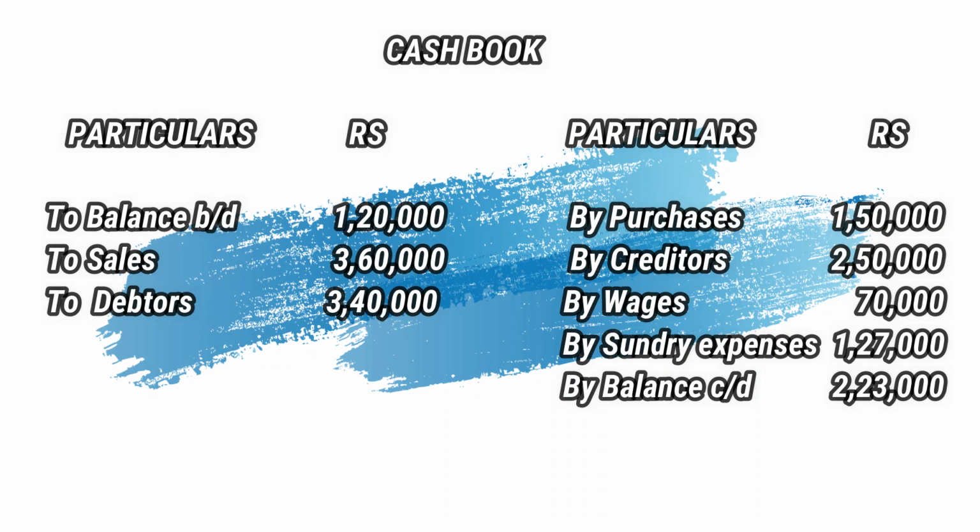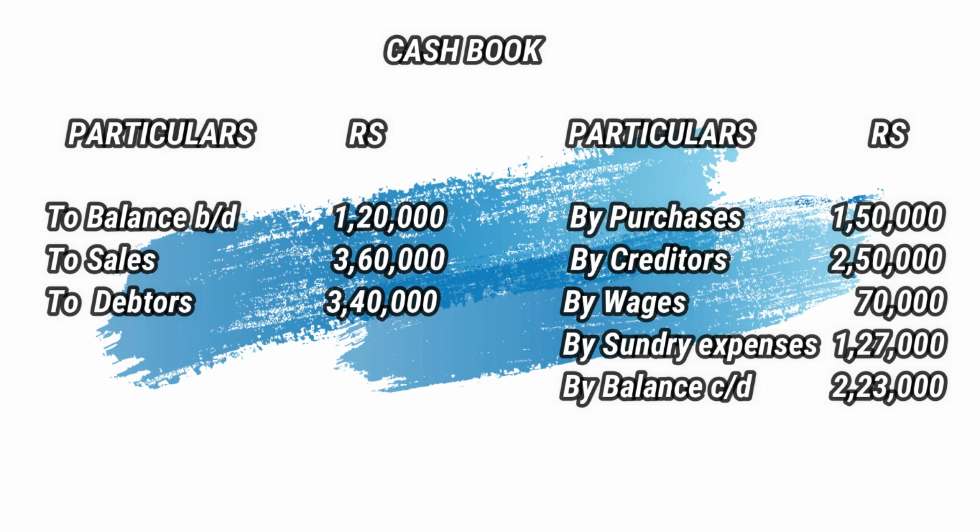This is the amount in our hands at the beginning of the accounting period. Sometimes you have to prepare a statement of affairs to find out the opening capital, isn't it? If you have to prepare that statement of affairs, this amount should be taken to that statement of affairs. Students, remember, this amount will be taken to the statement of affairs prepared to find out the opening capital.